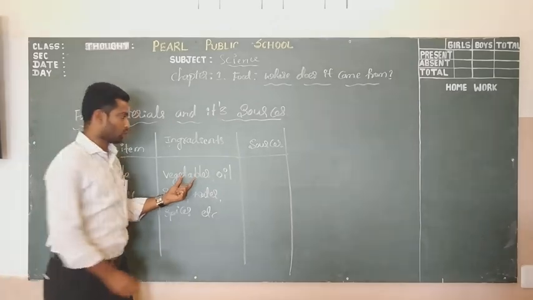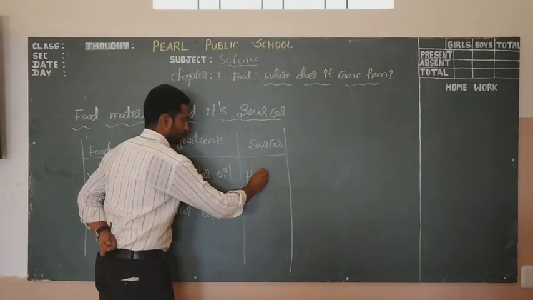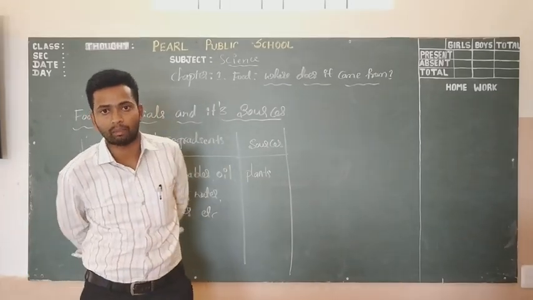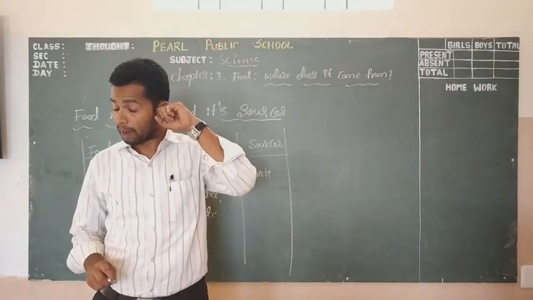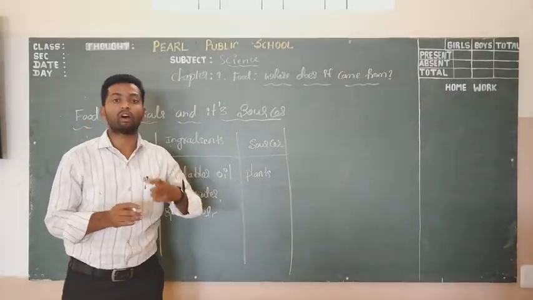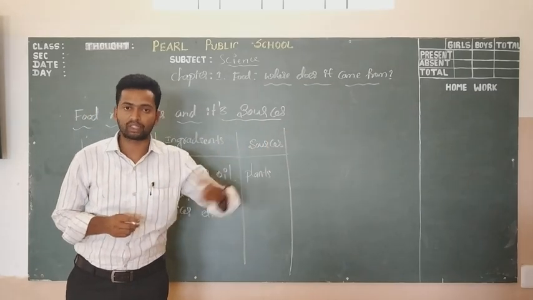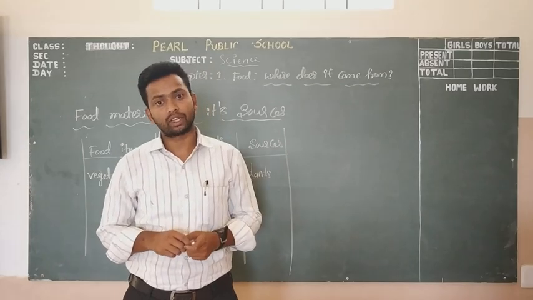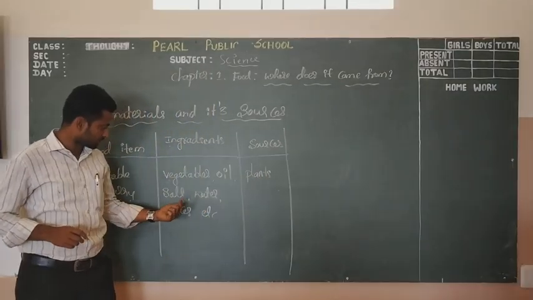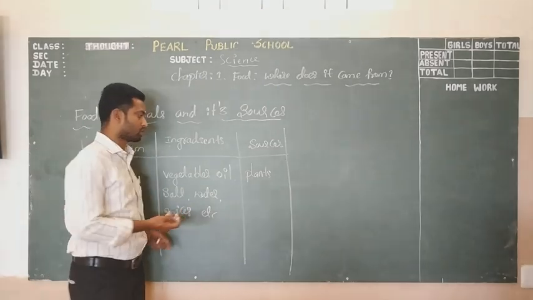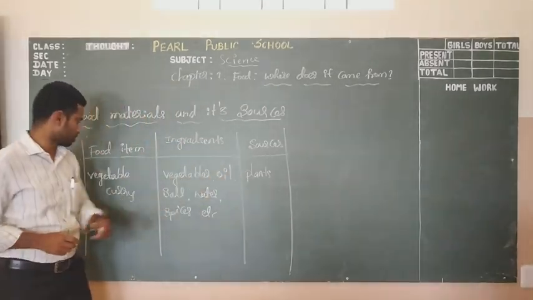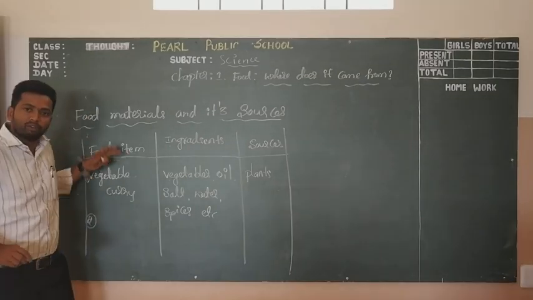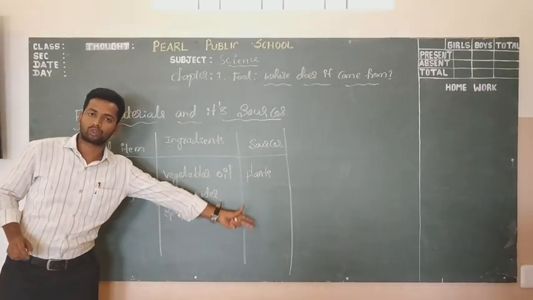These are all the ingredients and sources. For vegetables, the source is plants. The oil also comes from some plants, like the mustard plant. That mustard plant gives us oil and also a vegetable. The leaves of this mustard plant we use as a vegetable. Next, water, spices. Spices also come from plants. Likewise, you may list out some food items, ingredients and sources.